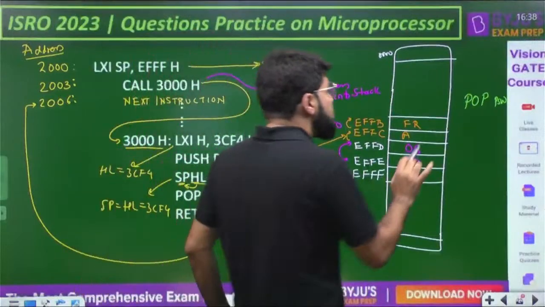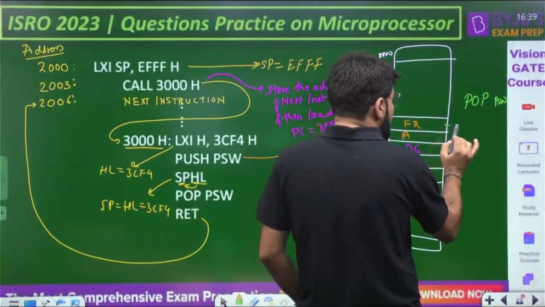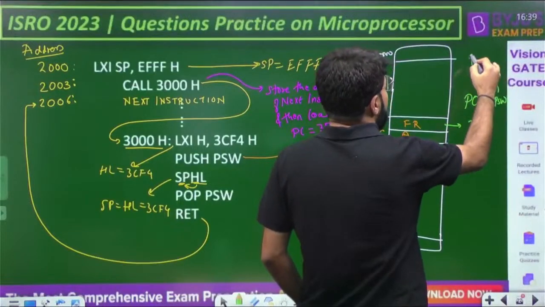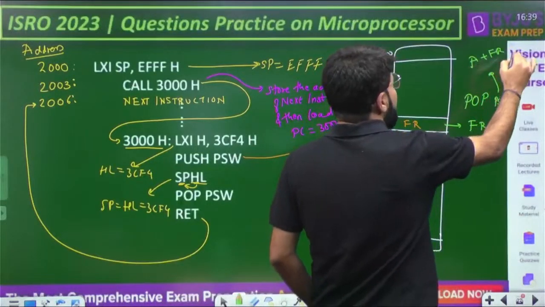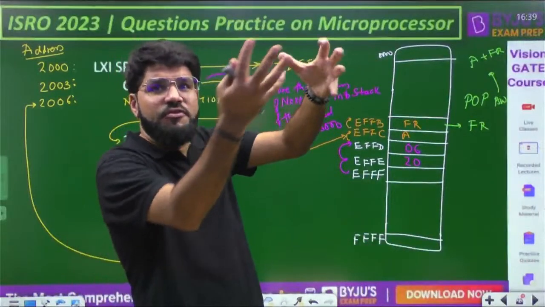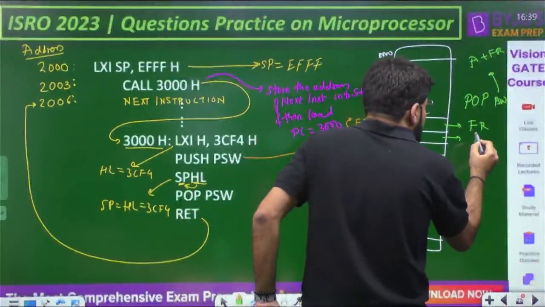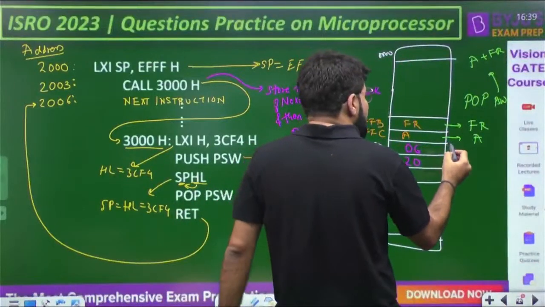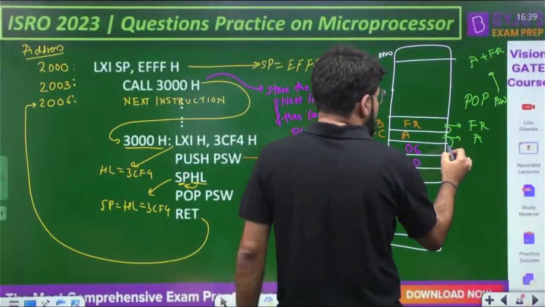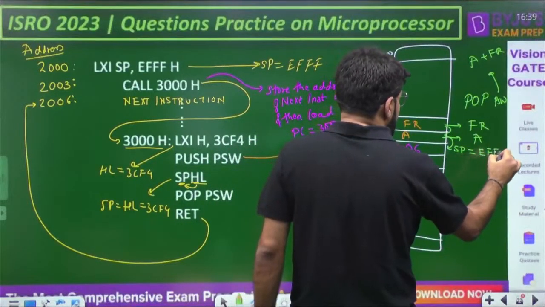The contents of the memory location pointed by the stack pointer, the top of stack, is copied to the lower order register. PSW is A plus FR. It is the reverse of the push cycle. In the push, first you push higher order, then lower order. So when you retrieve, first lower order, then higher order, and the higher order is copied to A. Eventually the stack pointer will again increment, and the stack pointer will become EFFD, an increment by 2.